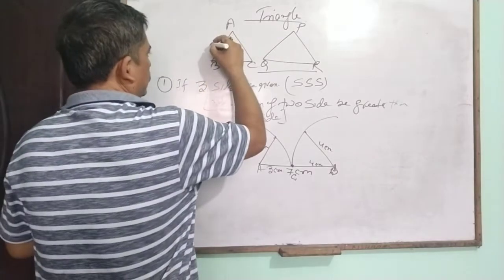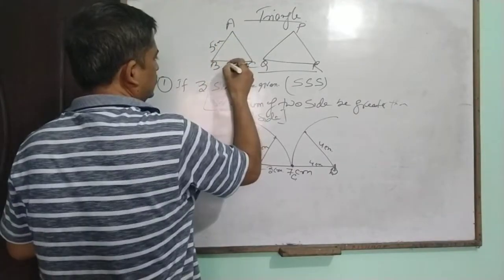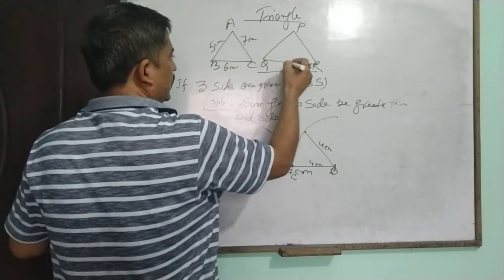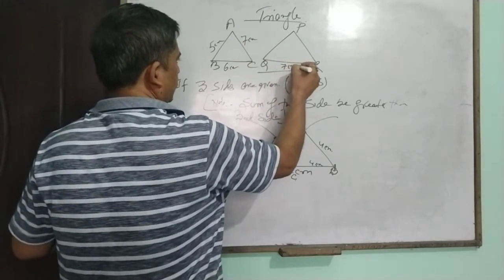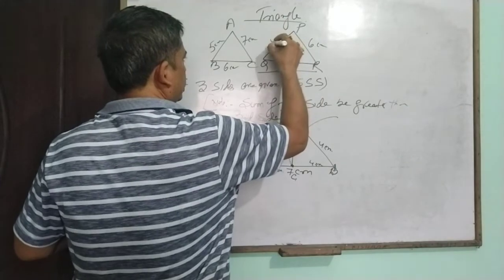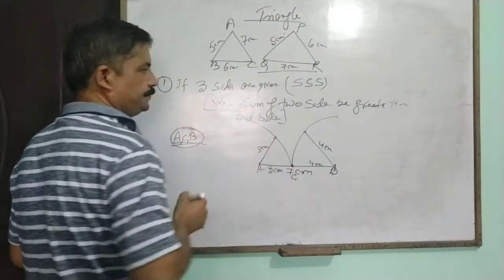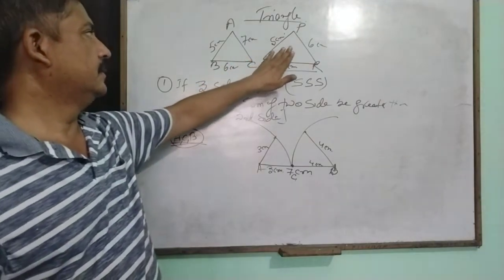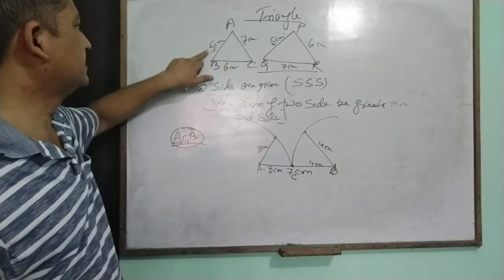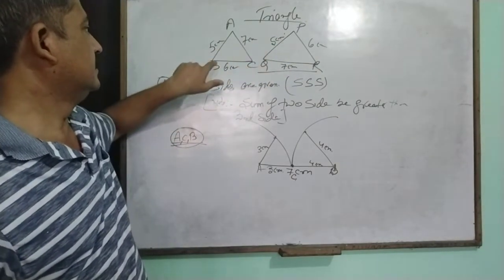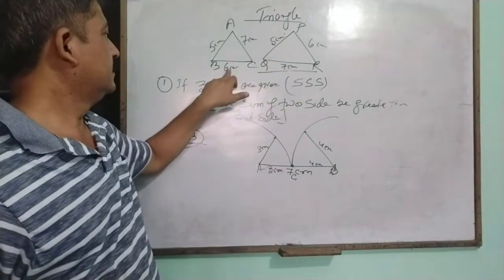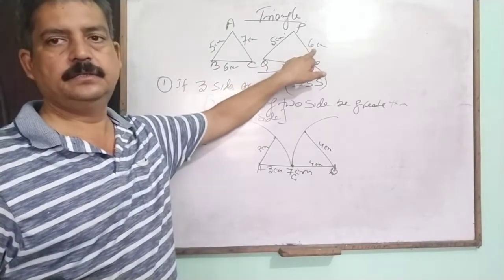Just like 5 centimeter, 6 centimeter, 7 centimeter, which is also equal to 7 centimeter, 6 centimeter and 5 centimeter.